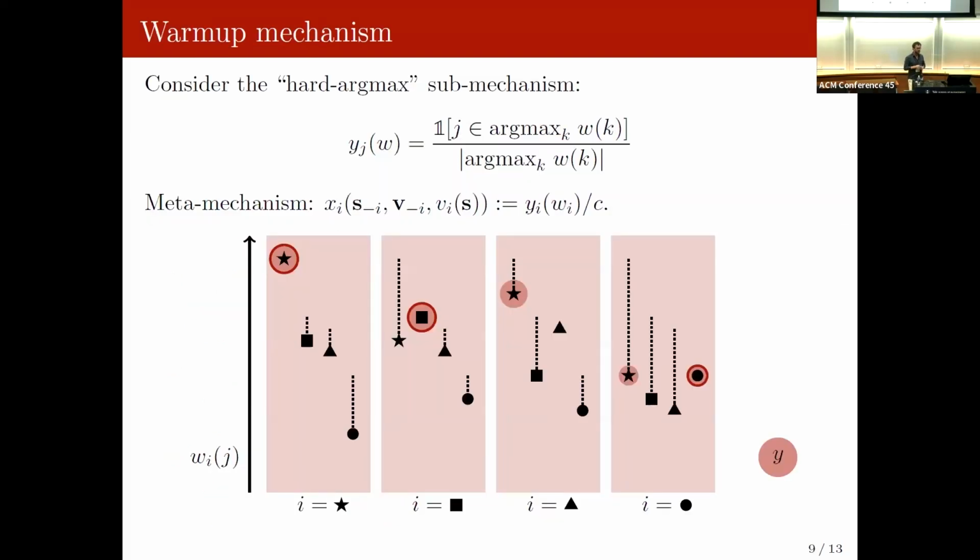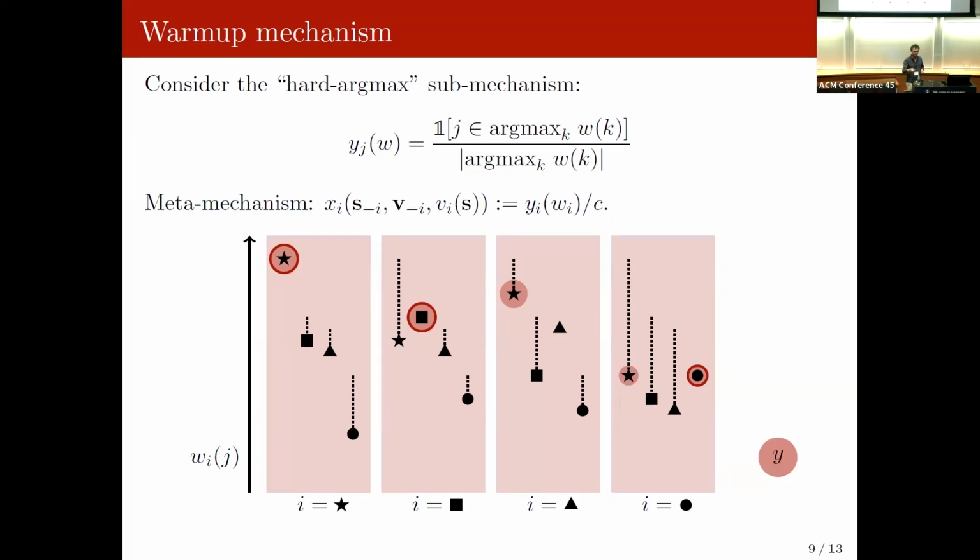Okay, so what could go wrong if I choose my assignment function not in a correct way? So y is this assignment function. Let me just choose y to be the argmax function. I just take the highest weight and I give them the item. Okay, if there are multiple highest weights, I can randomize between them, but that's not really important.